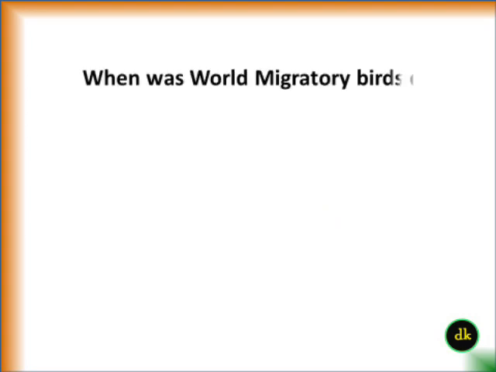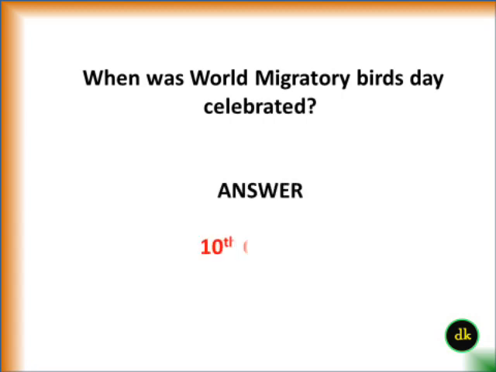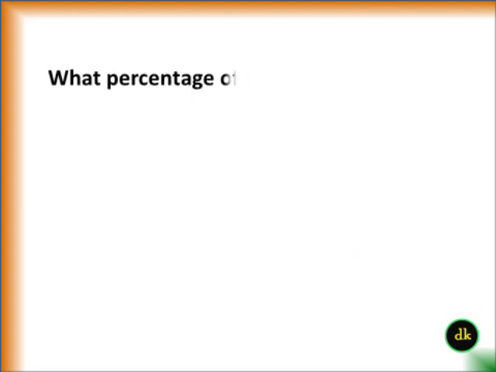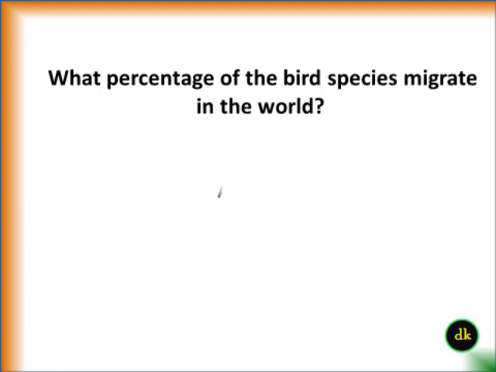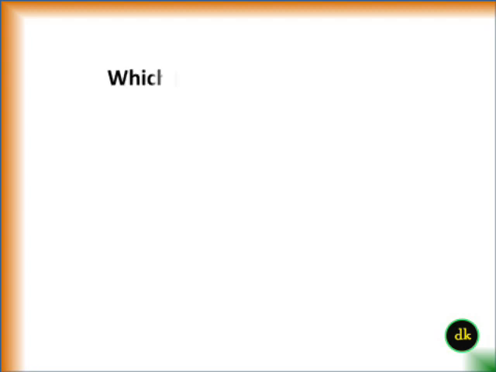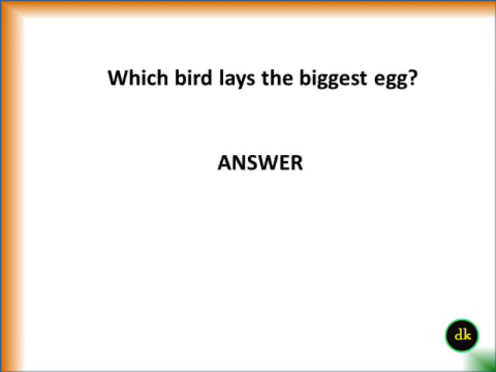When was World Migratory Birds Day celebrated? 10th October. What percentage of the bird species migrate in the world? 14%. Which bird lays the biggest egg? Ostrich.